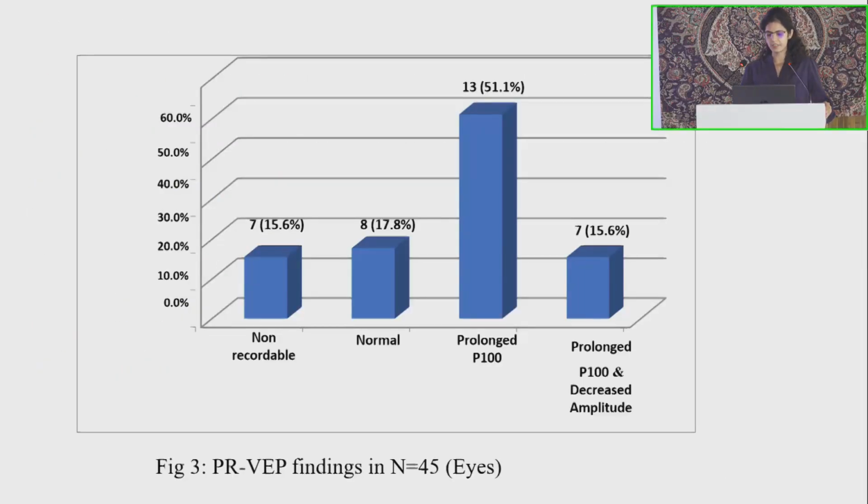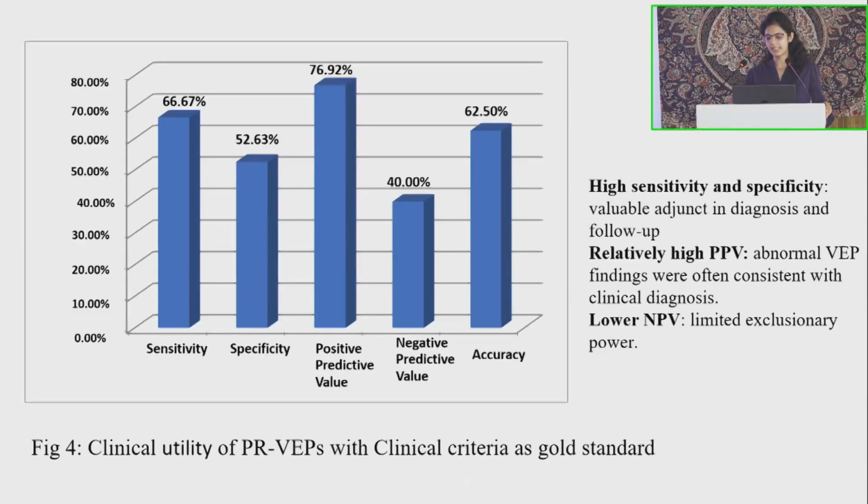So these were the findings of the pattern reversal VEP, in which 7 patients showed non-recordable results, 8 patients showed normal VEP, 13 showed prolonged P100, while 7 showed both prolonged P100 and decreased amplitude. We also calculated the diagnostic utility of pattern VEP in our study, taking the clinical criteria as the gold standard. It came out to be high sensitivity and specificity, which shows that it can be a valuable adjunct in diagnosis and follow-up. A relatively higher predictive value of 76.96 shows that the abnormal VEP findings are consistent with clinical diagnosis, but the lower negative predictive value shows it has limited exclusionary power.